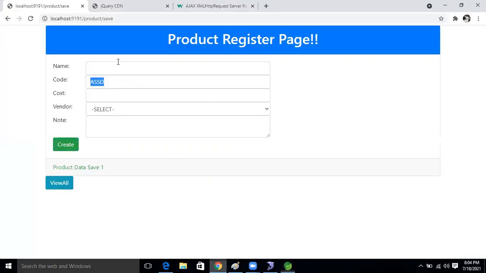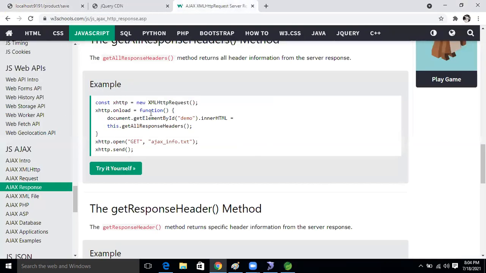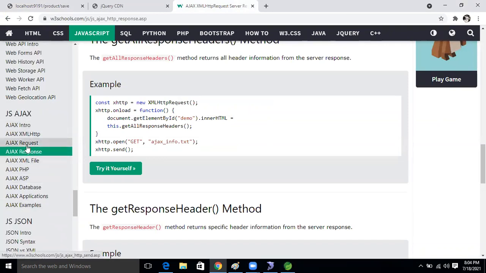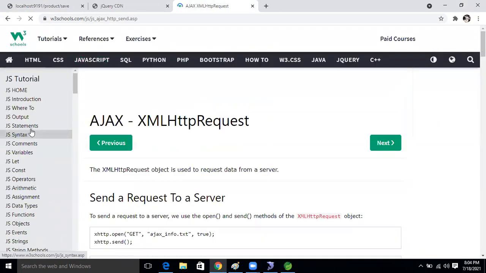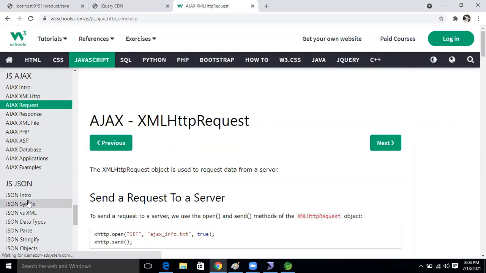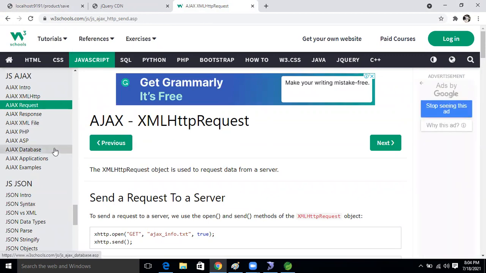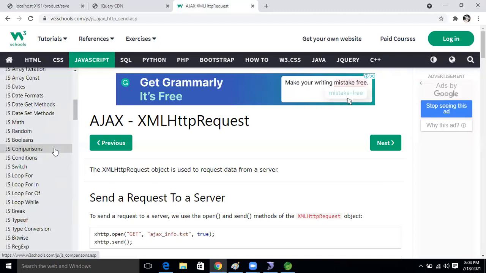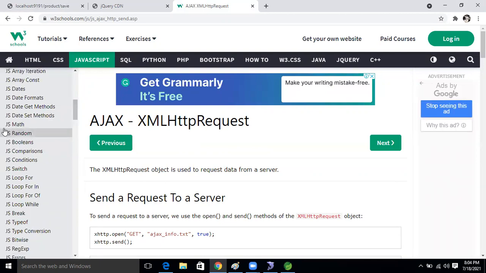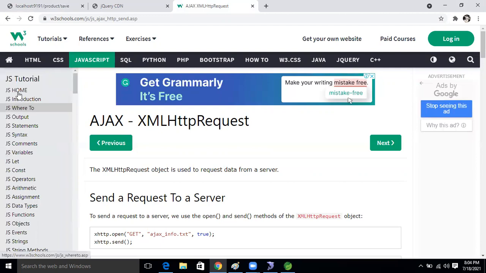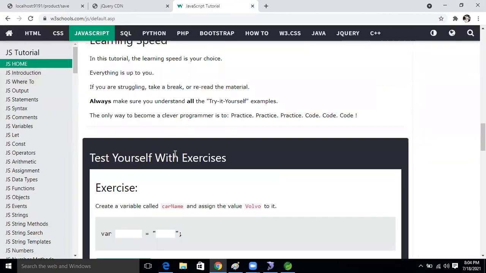If you want to learn, see this in front of you, the JS Ajax. From here only I read those things. Just go through this documentation on w3schools.com. Whatever UI I learned to design, I learned from W3C only, because it is very easy to understand here. Other websites, I also don't understand what they are writing, but here, if we go through it one day, we will read one step and implement it.